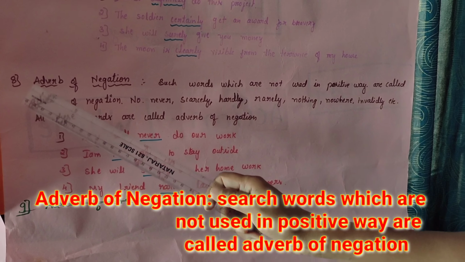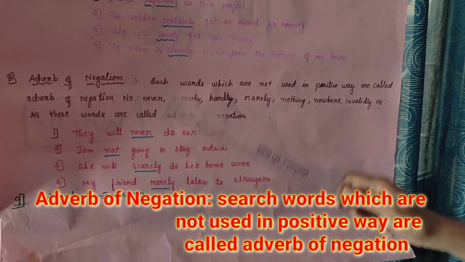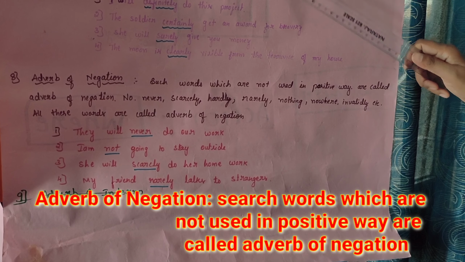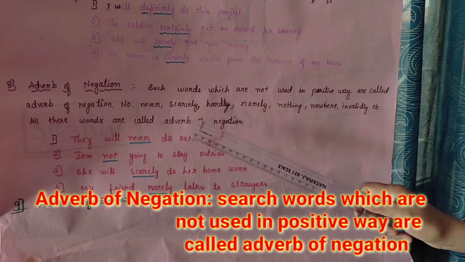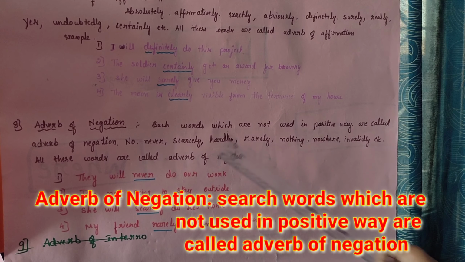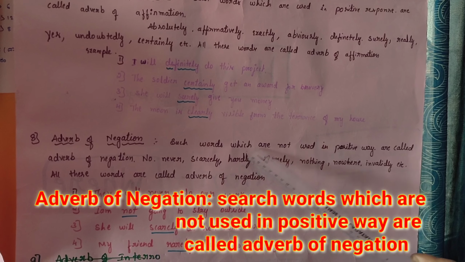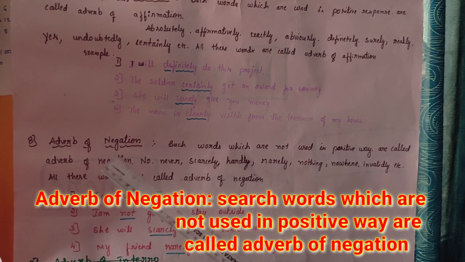Here, the eighth one is the adverb of negation. It is quite opposite to affirmation. For example, here it is a positive response, but here it is a negative response. Such words which are not used in a positive way are called adverbs of negation.